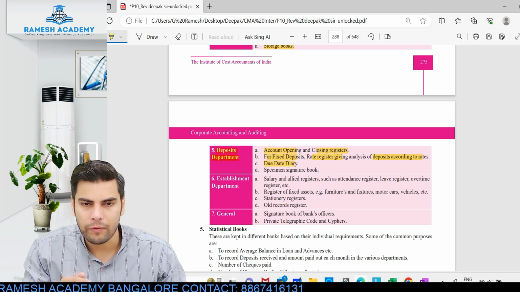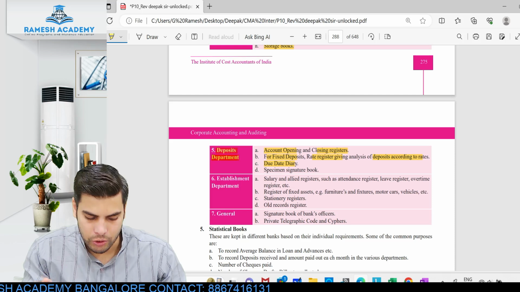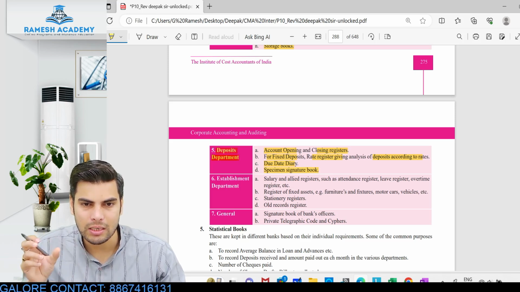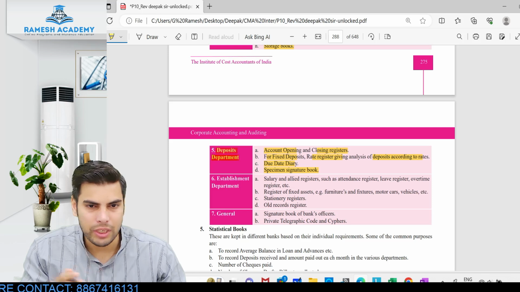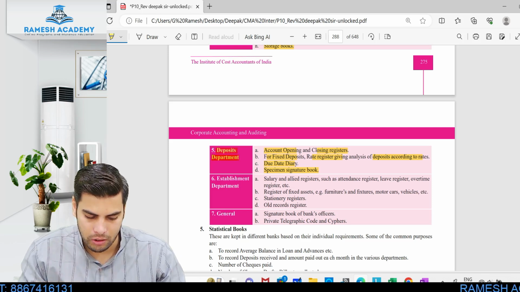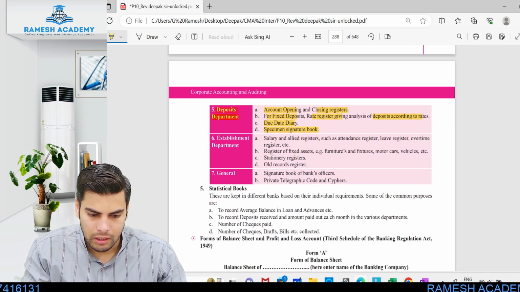The due date diary: when exactly these deposits will be maturing. You will be maintaining a separate register for the same. Specimen signature book. The customer would have signed, right? Every time they'll be checking whether the signature matches what is being provided by the customer or not.